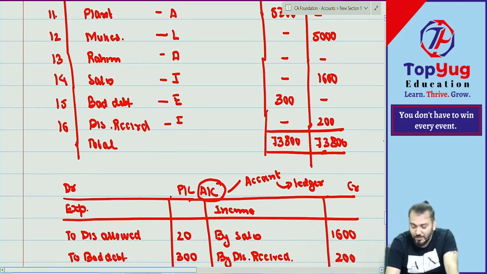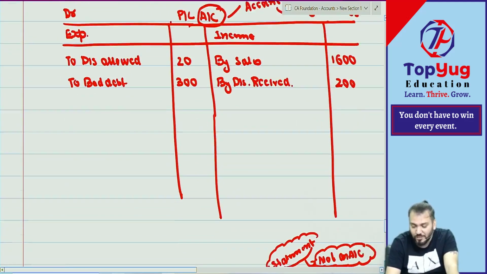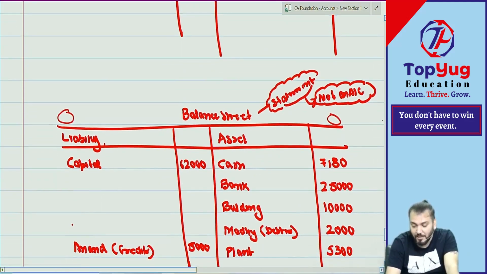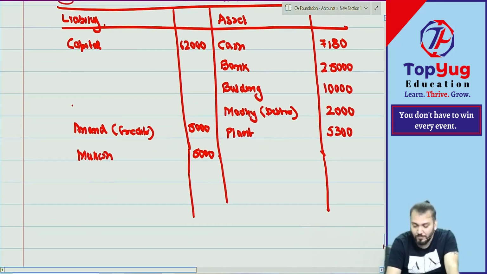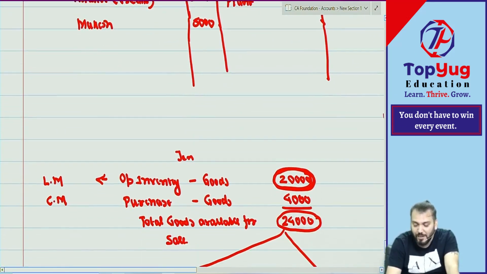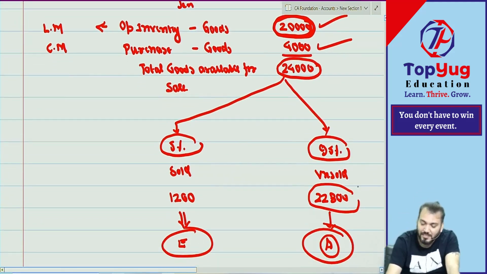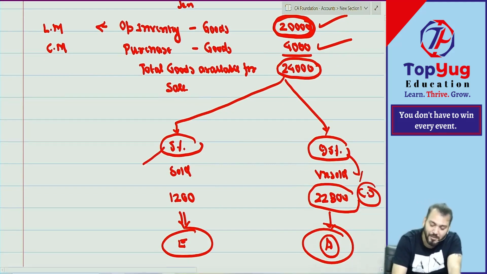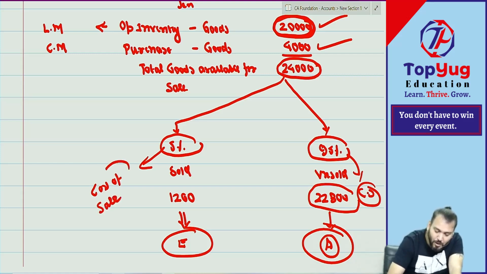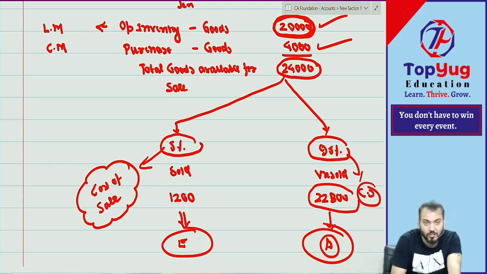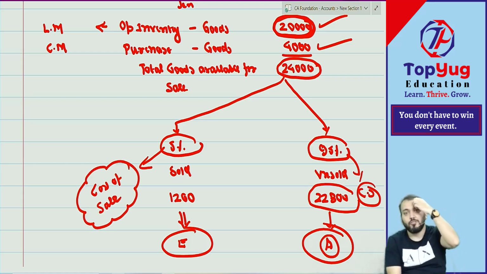So one thing we have understood, that opening stock, that inventory was actually opening stock in trial balance. And now this is opening stock. This is purchase. Understood? And this becomes closing stock. And this becomes expense. This expense is known as cost of sale. A new account in your life. Cost of sale. We call it cost of sales.